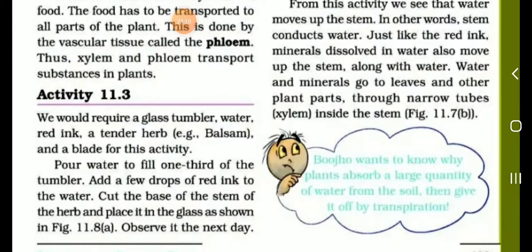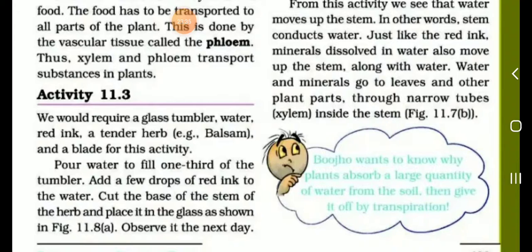Listen students. We would require a glass tumbler, water, red ink and a tender herb, that is, one of the blossom plants. All of you do this activity, students. Pour water to fill one third of the tumbler. Add a few drops of red ink to the water.